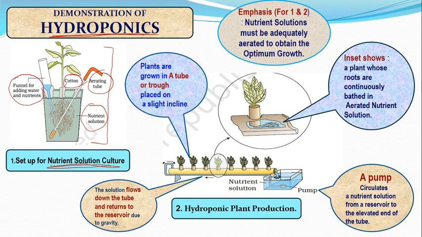So always remember, it's very easy. The plant is there, and the plant is being packed with cotton, so that there should be no aeration externally. And this is the funnel through which important nutrients and water are poured according to the requirement. And this is the aerating tube through which air is being given, and this is the nutrient solution. Only water is there along with the nutrients, no soil is there, so it is called nutrient solution culture.